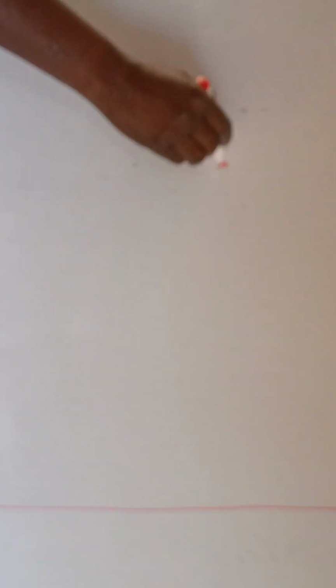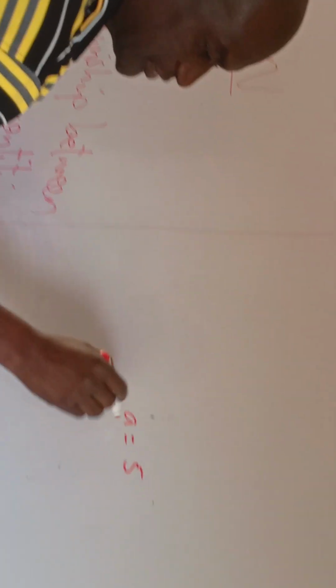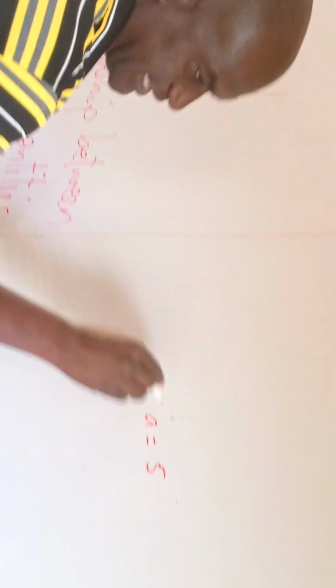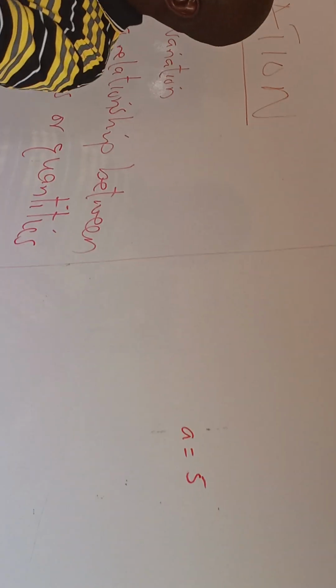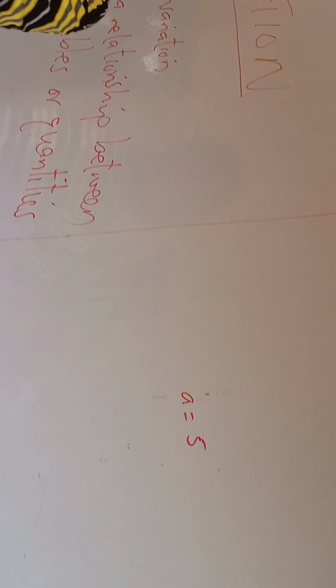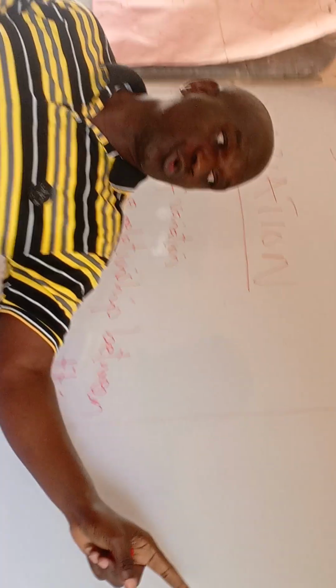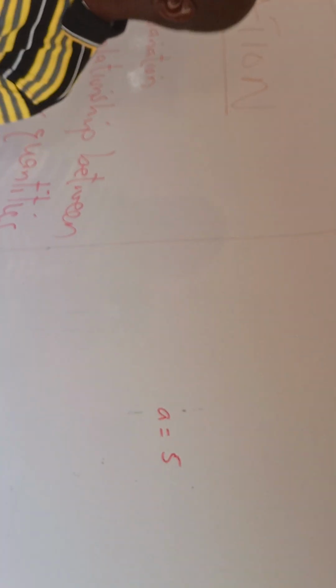So if A is equal to 5, A is said to be the solution of that problem. So we are saying that if my A is equal to 5, that means anywhere I see A, I can put 5. A is no longer unknown. It's only unknown if you don't know that it's 5. And that is variable.